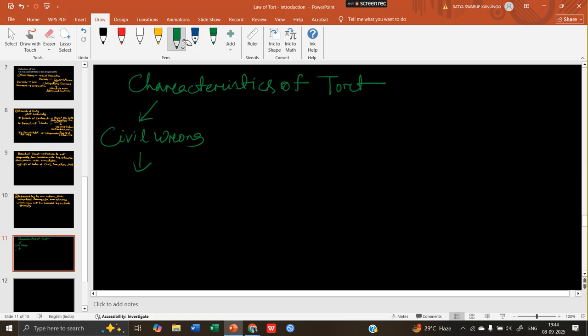Okay. Let's discuss it, then we will write. Second characteristic or second feature of law of tort is that it is a right in rem. So let's understand what is right in rem and what is its opposite, right in personam.